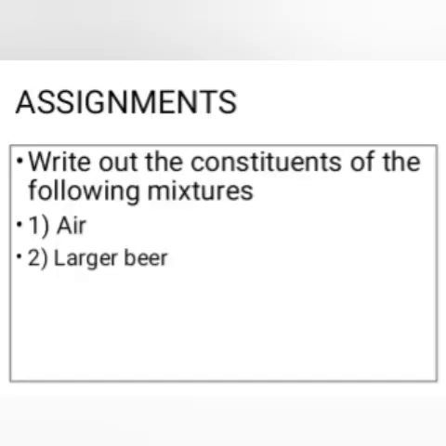So our assignment will be to write out the constituents of the following mixtures. The air, what are the constituents of air? Lager beer, what are the constituents of lager beer? Yes, please do not fail to do this.